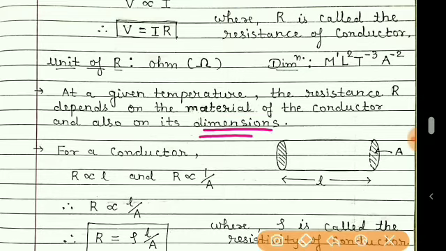Dimensions means the length of the conductor, breadth of the conductor, its physical conditions. Length, breadth, height, radius, area, these are all considered dimensions.